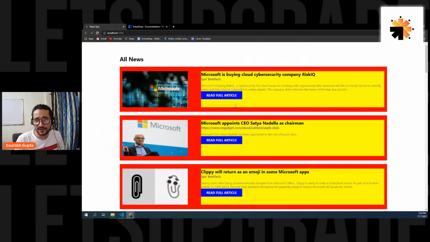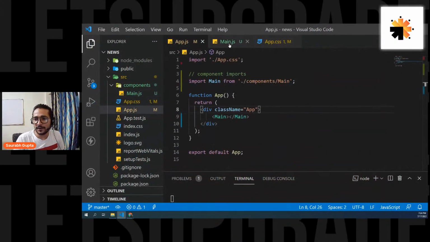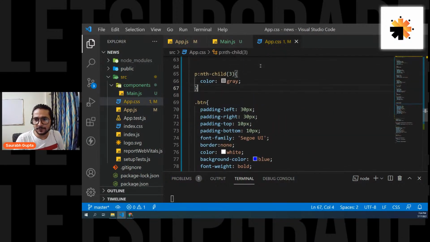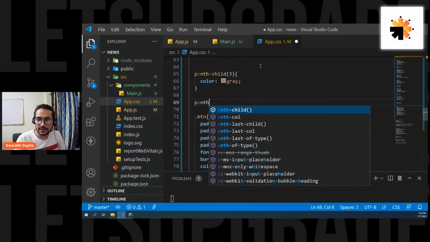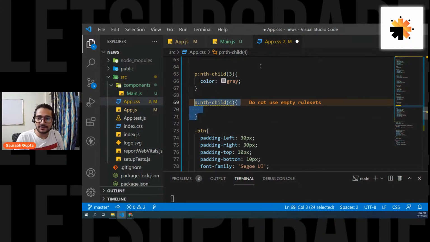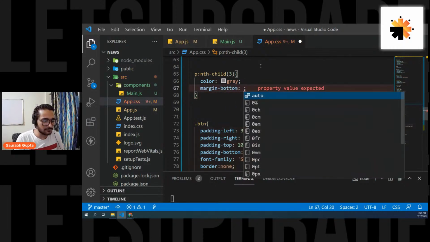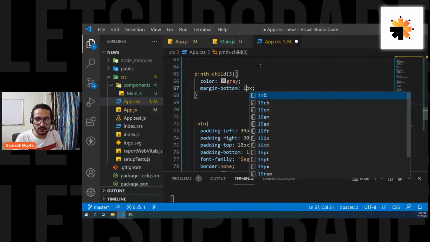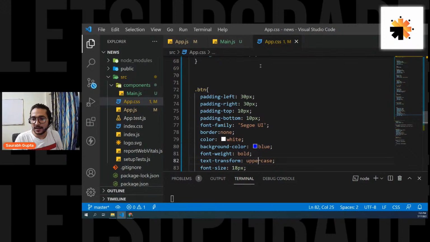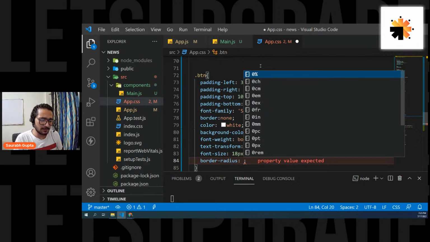Perfect. Not this blue. Don't worry, we're going to change this blue. And also, I want to write some CSS for it. So p nth child 4, or instead of this, let's simply give margin bottom to this. So margin bottom of 15 pixel again, or maybe 20 pixel. And to the button, I'm going to give a border radius of around 10 pixels.